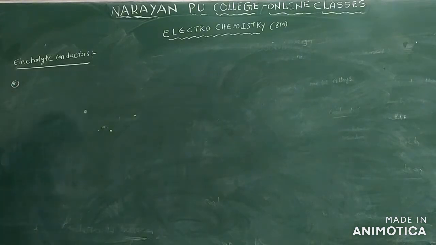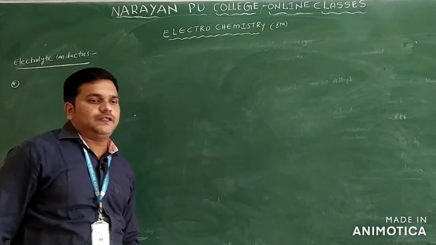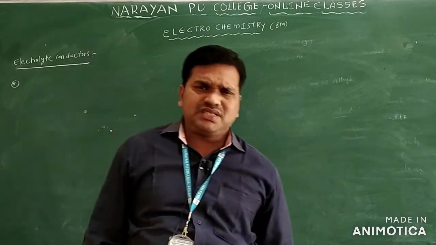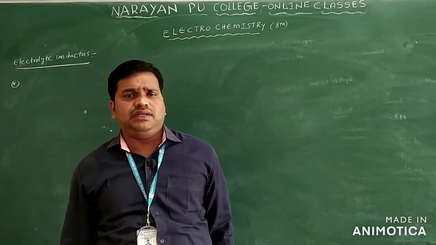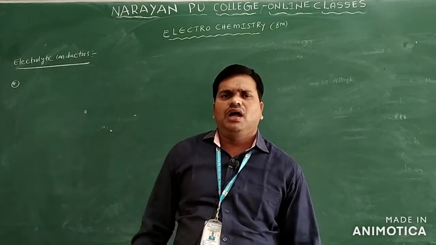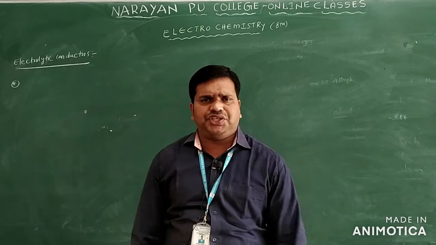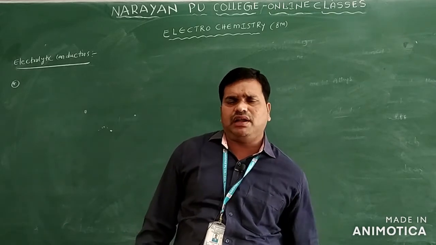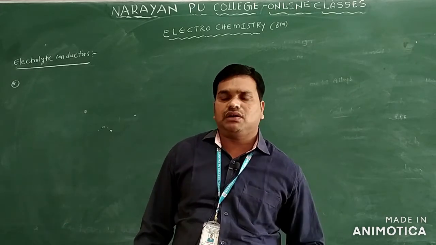In the electrolytic conductor we can take an electrolyte. What is an electrolyte? It is like a conductor. The substance which allows electricity to pass through it is called an electrolyte. Here we have different classifications of electrolytes, which we will discuss: strong electrolyte, weak electrolyte, and non-electrolyte.